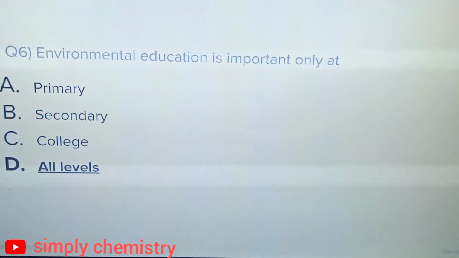Question 6. Environmental education is important only at option A, primary levels, option B, secondary levels, option C, college level, or option D, all levels. And the correct answer is option D, all levels.